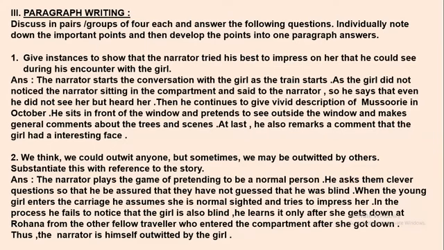Okay, so the answer is: the narrator plays the game of pretending to be a normal person. He asks them clever questions so that he can be assured that they have not guessed that he was blind. When the young girl enters the carriage, he assumes she is normal sighted and tries to impress her. In the process, he fails to notice that the girl is also blind. He learns it only after she gets down at Rohana, from the other fellow traveler who entered the compartment after she got down. Thus, the narrator is himself outwitted by the girl.